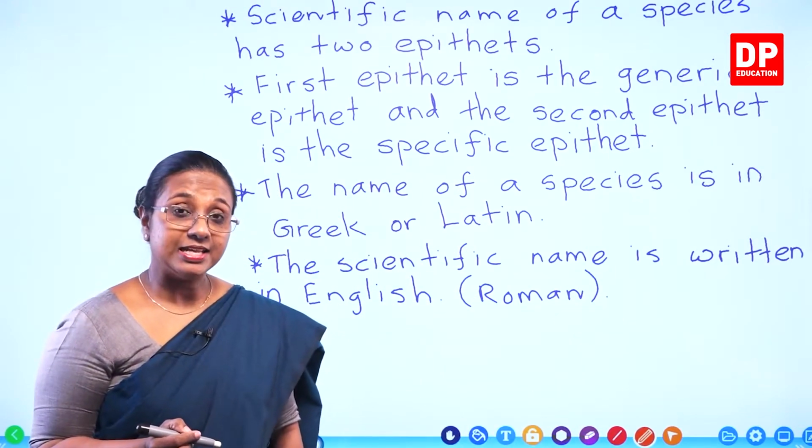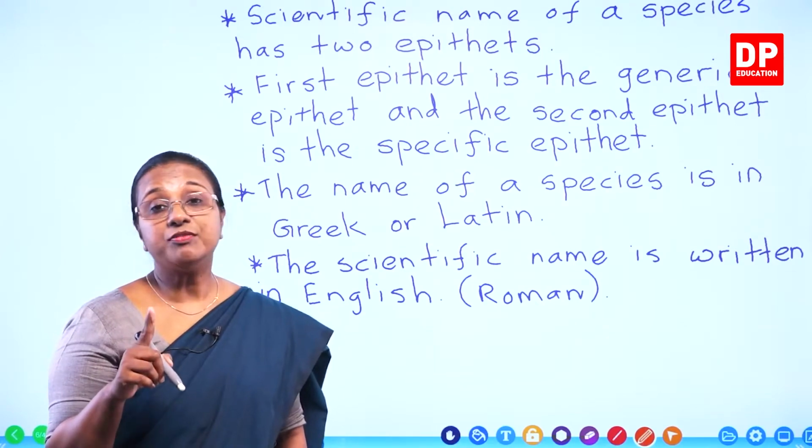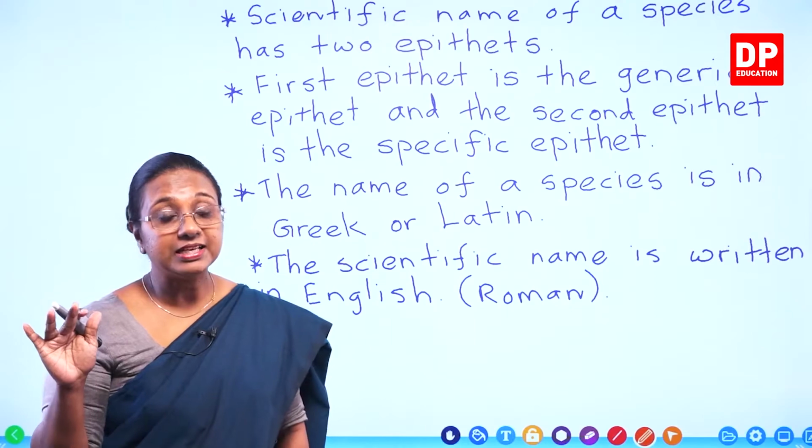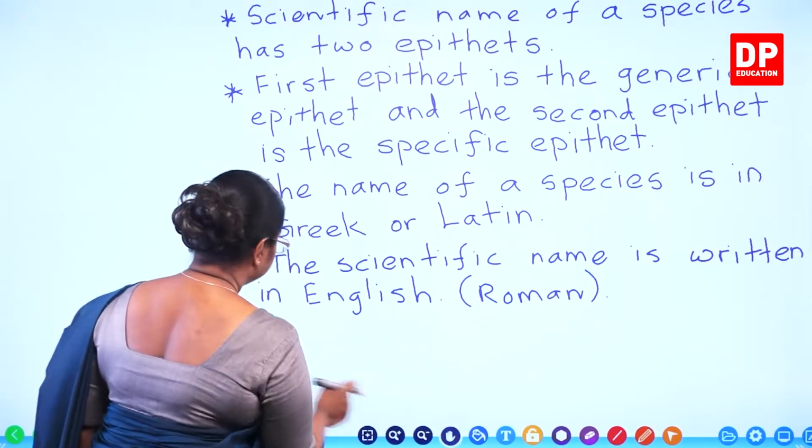What are the other standards? The first letter of the generic epithet has to be capital. All the others are written in simple letters.